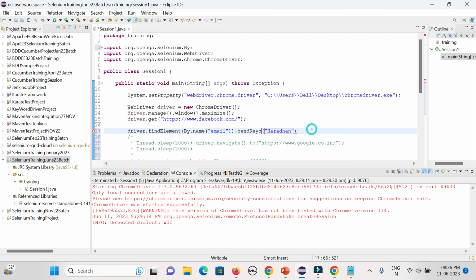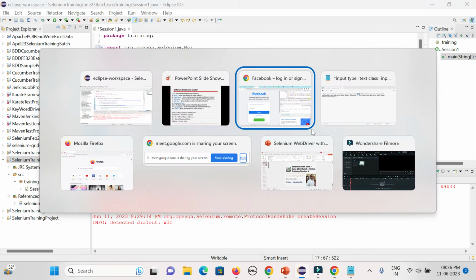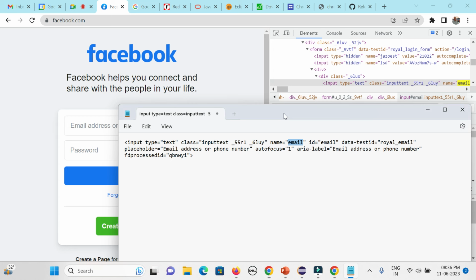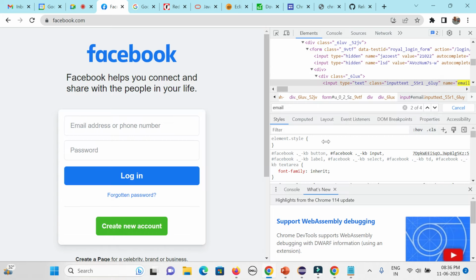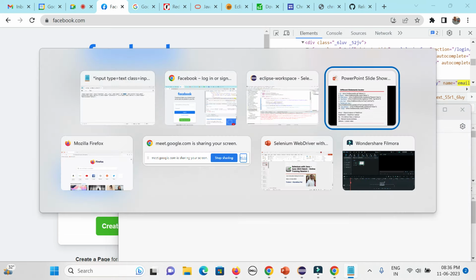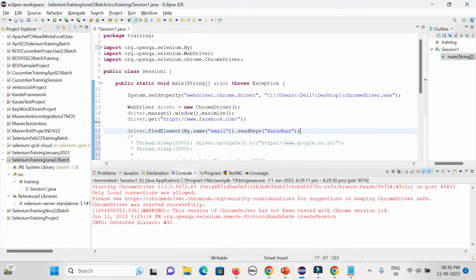Here you can also change it. Instead of by name, you could see there is a value available called ID. ID equal to is also unique, I know, that is the reason I am letting you know. In case it's not unique, then we will go with the other way. So you can also change it to ID equal to email. That also works.